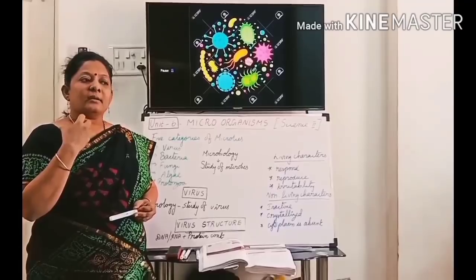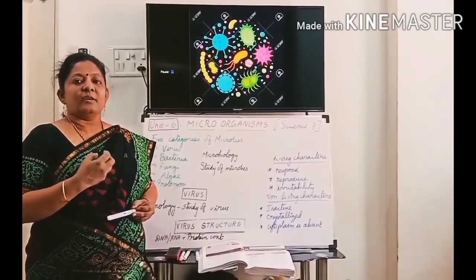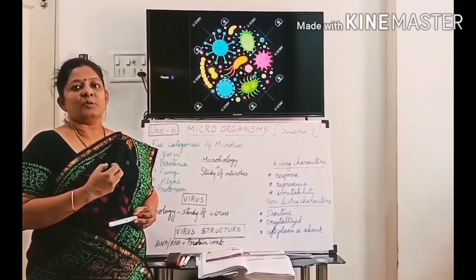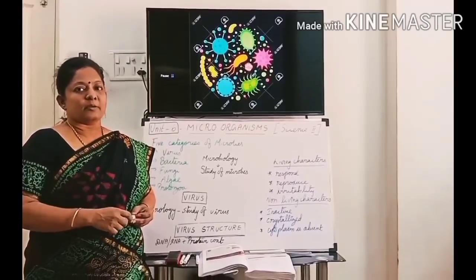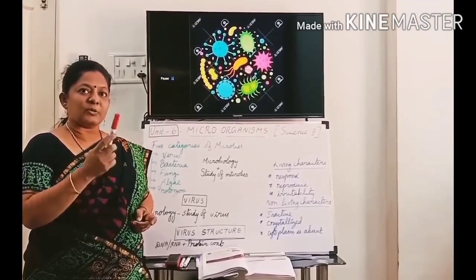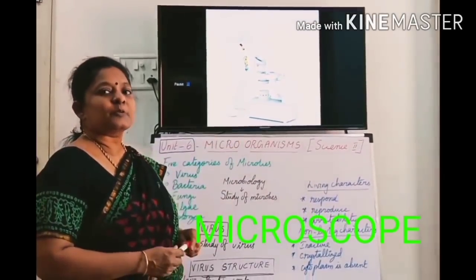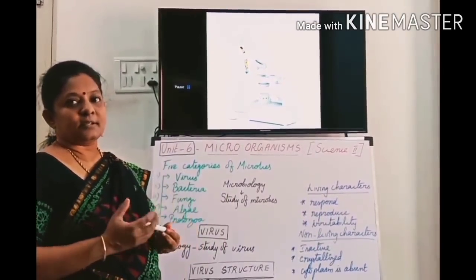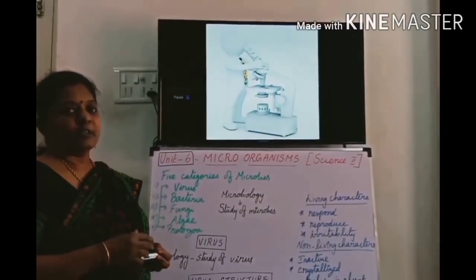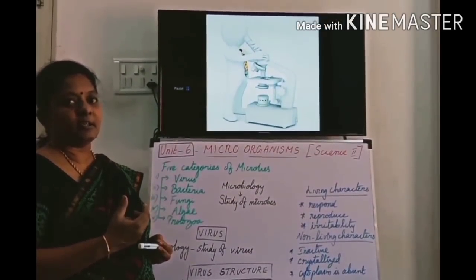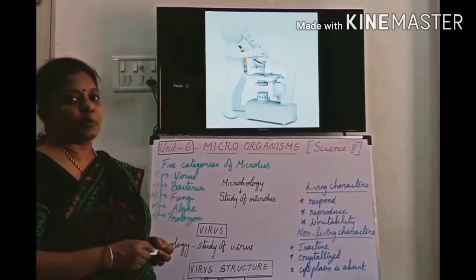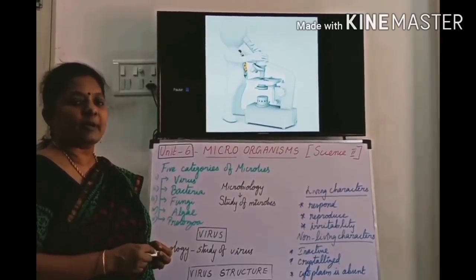But we can watch their activities. We can see the internal structures also with the help of a microscope. Do you know what a microscope is? See, this is a microscope. With the help of a microscope, we can magnify the size of the microbes. That's why we can easily see them through the microscope, and even their activities are noted by us.